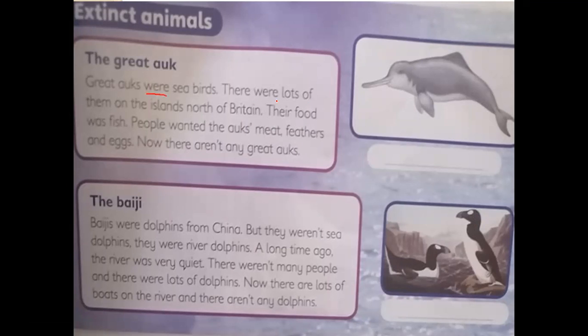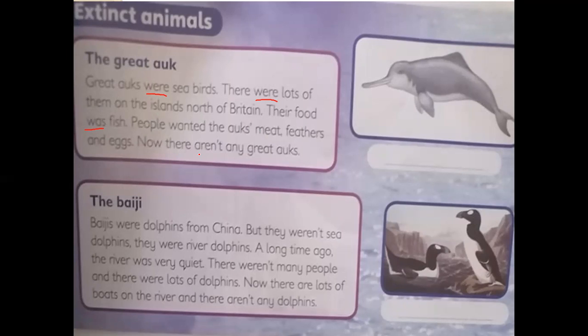There were lots of them on the islands north of Britain. Their food was fish. People wanted the oaks' meat, feathers, and eggs. Now there aren't any great oaks. So the great oaks are extinct animals. They do not exist now.